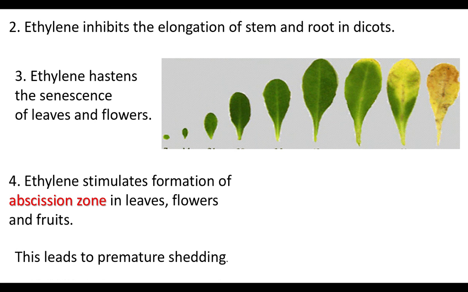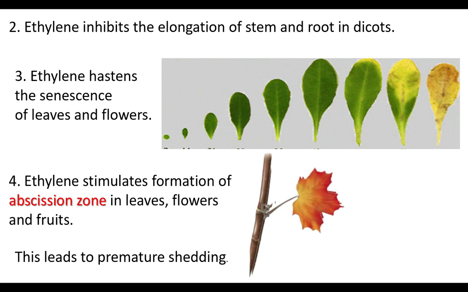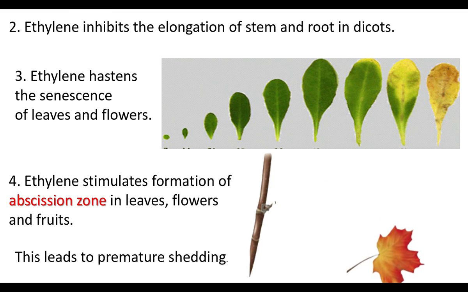This leads to premature shedding of leaves, flowers and fruits. Young leaves, flowers and fruits fall down because of the abscission zone created by ethylene. Abscission is a natural process of falling down of aged parts, but ethylene causes premature shedding by the formation of abscission zone, which is made of loosely arranged cells at the base of leaves, flowers and fruits.